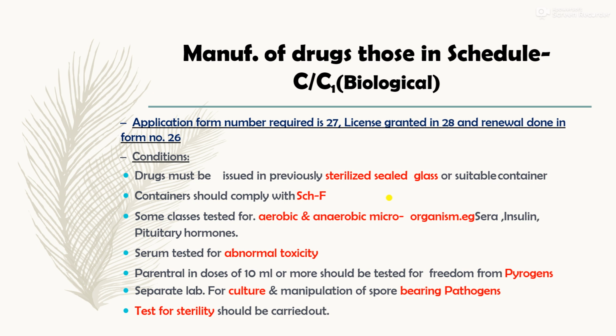Then the conditions are: the drug must be issued in previously sterilized sealed glass or other suitable containers. Here the sterilization parameter is very important because the products are biological products. The container should comply with Schedule F. Schedule F contains the blood products, and in the case of blood, the safety of sterilization and sealing is followed very crucially. The same conditions are to be followed if you want to manufacture the drugs from C1.